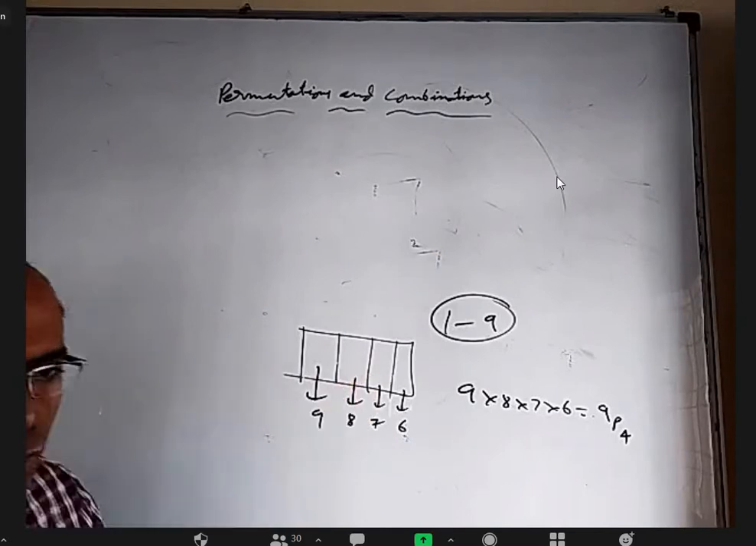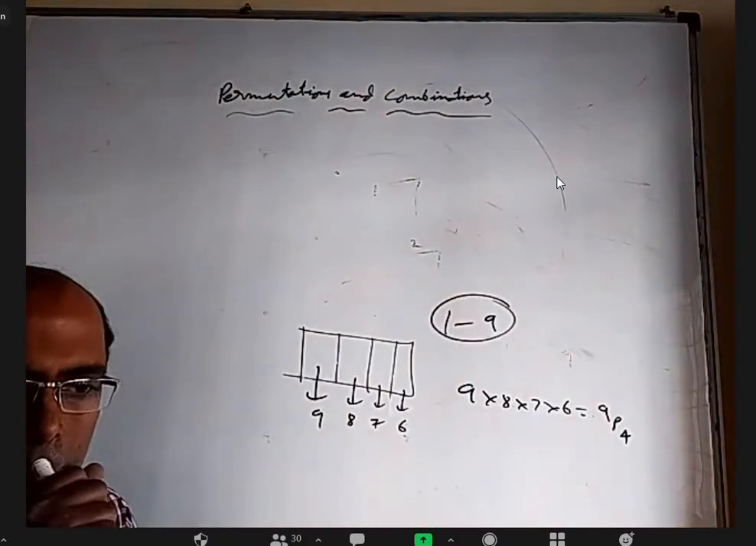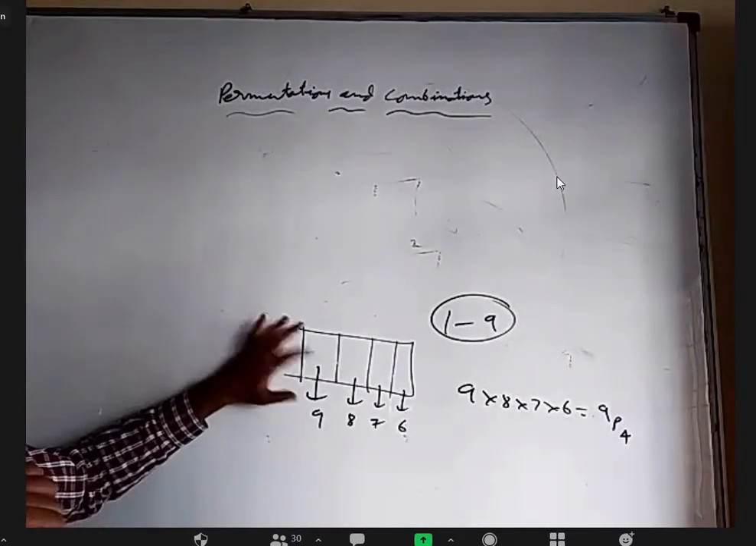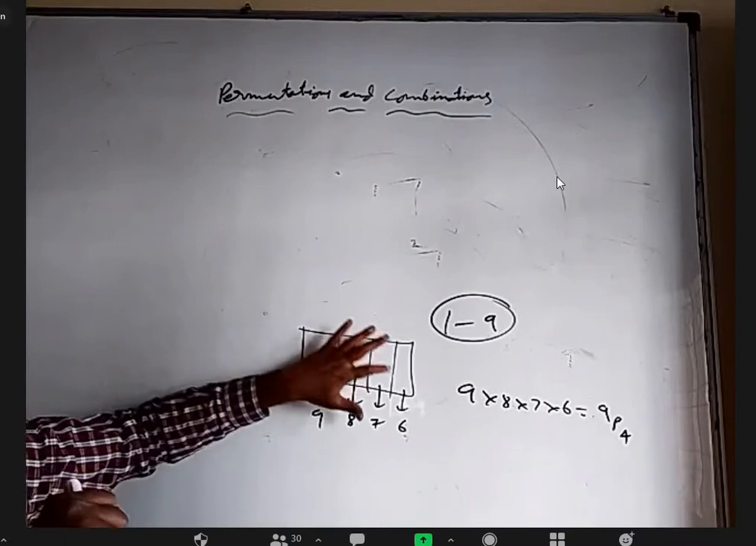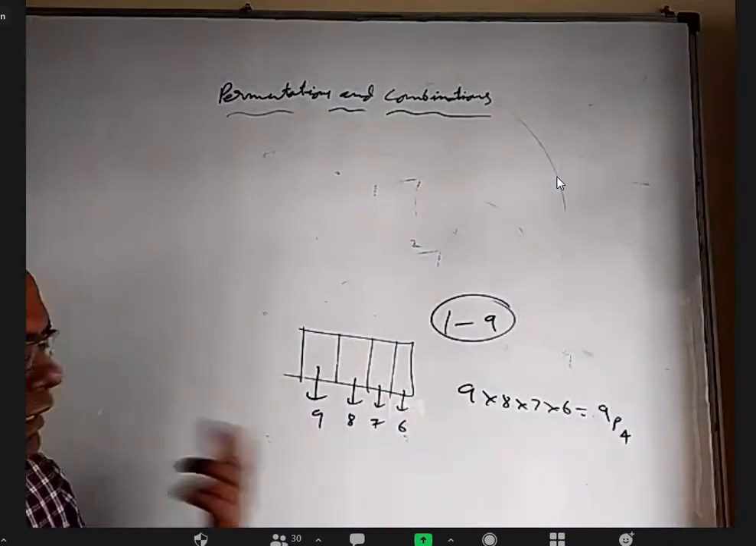But let us say the same question, repetition allowed. What would have been the answer? 9 power 4. For selecting this 9 ways, for selecting this 9 ways, for selecting this 9 ways, for selecting this 9 ways, 9 power 4.